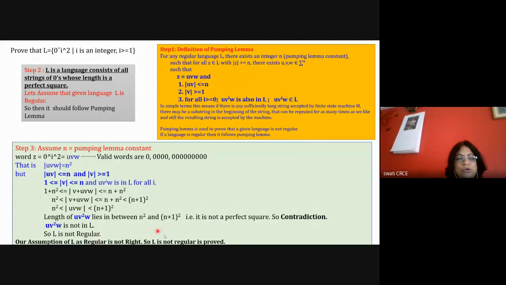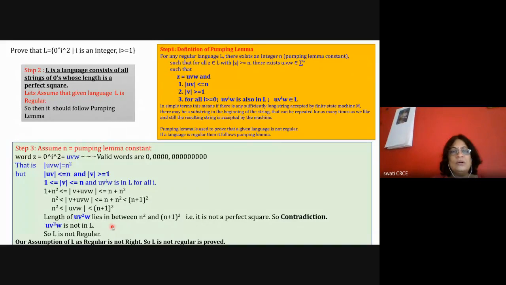So our assumption was not right. Here, by using some mathematics, we are proving that if we repeat a substring, then the length will not be a perfect square. So for this particular problem you can use mathematics to prove that the resulting string is not a perfect square, so it is a contradiction, so it is not a regular language.